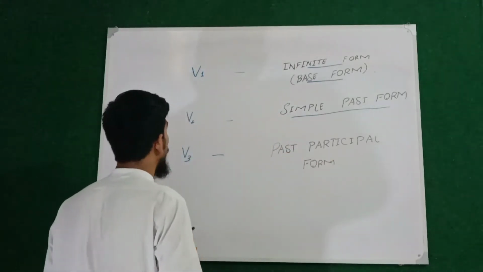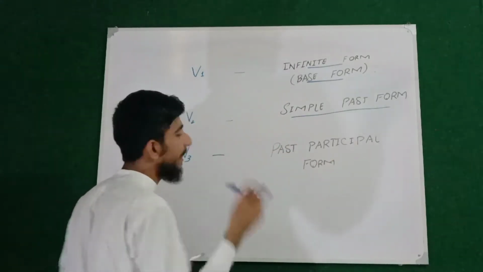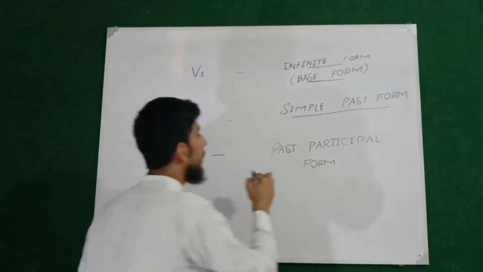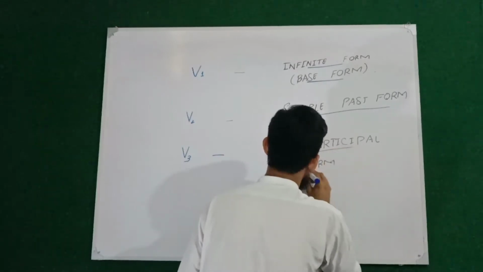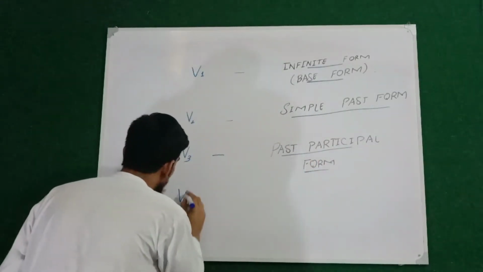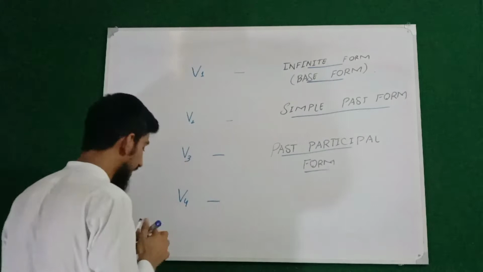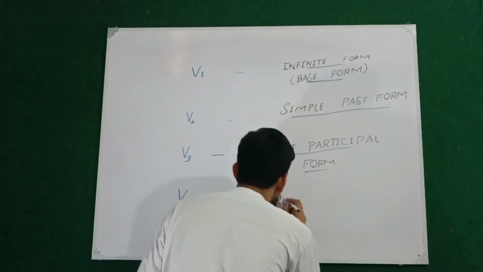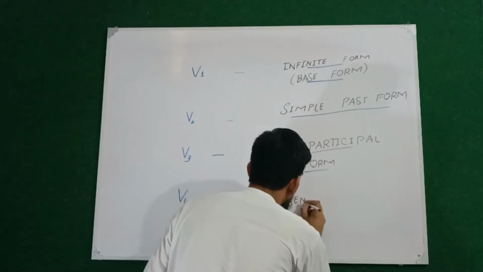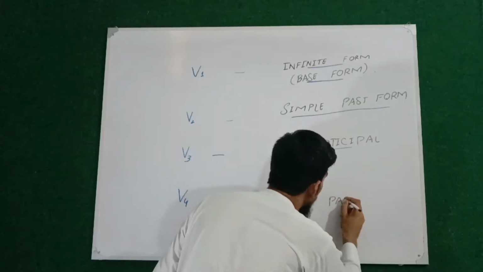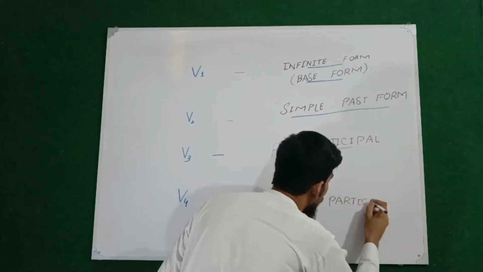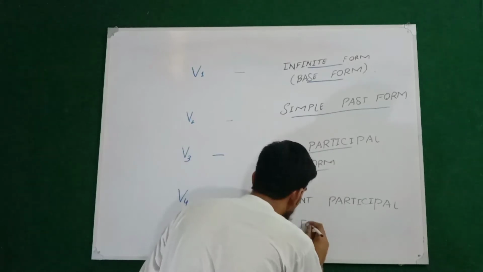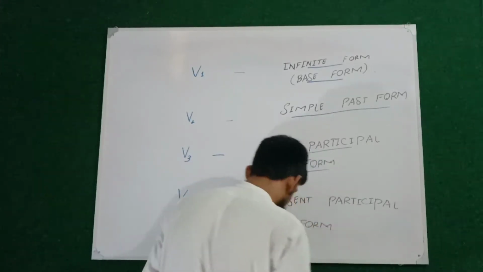So the verb first form is basically called the infinite form, the verb second form is basically called the simple past form, the verb third form is basically called the past participle form, and the last one, the verb fourth form, is basically called the present participle form.